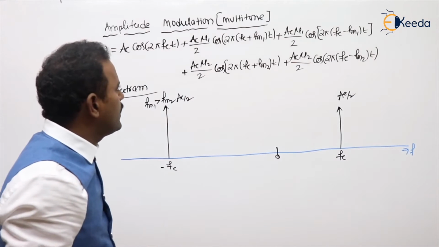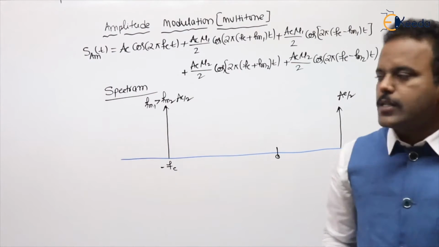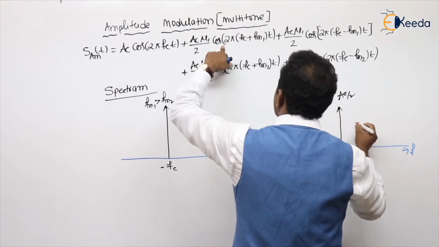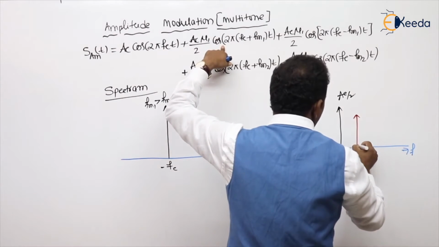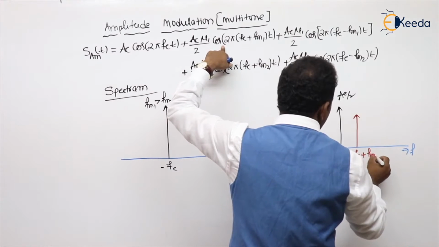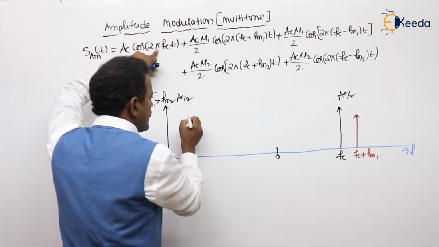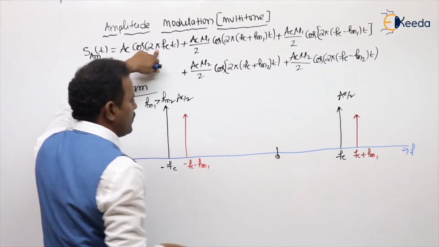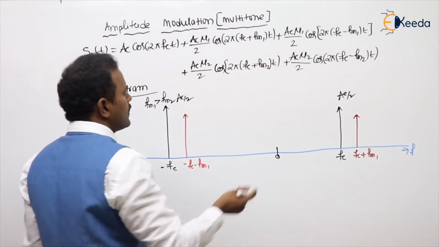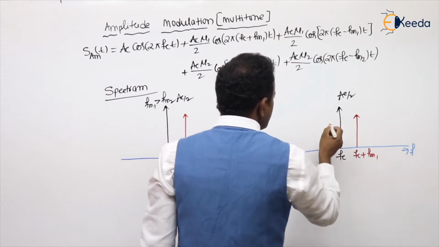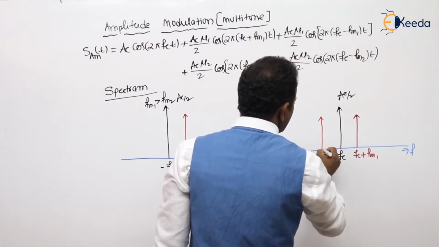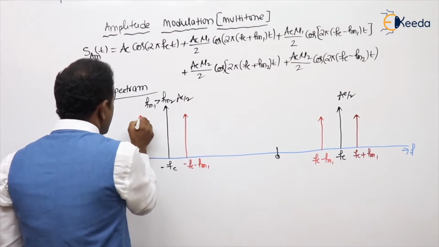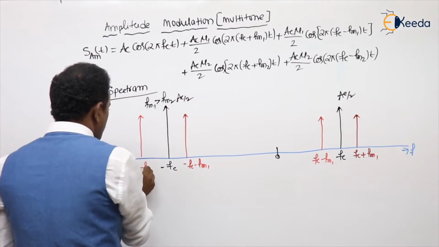Next, see the next term. The next term is also a cos term. Cos term means write the impulse at their frequencies. What is the frequency? Fc plus Fm1, and exactly the negative version, minus Fc minus Fm1. Next, see the next term, also cos. Cos means impulse at their frequencies. What is the frequency? Fc minus Fm1. Here also exactly minus Fc minus Fm1.